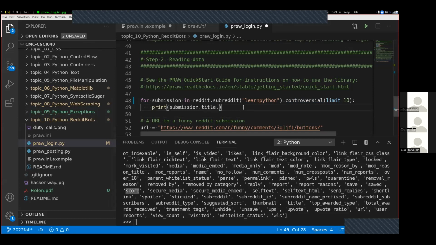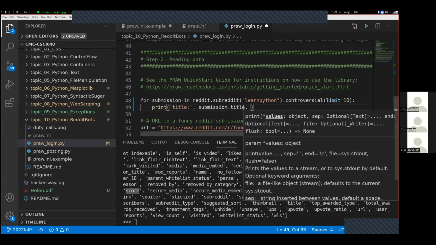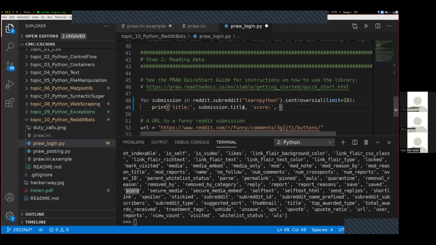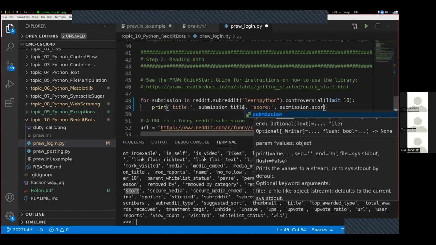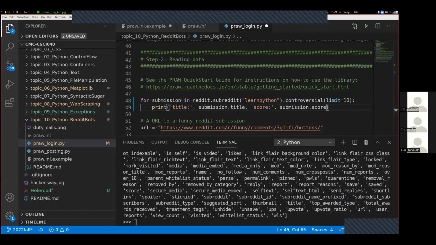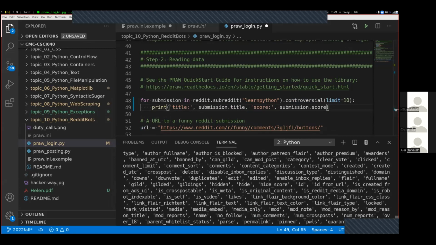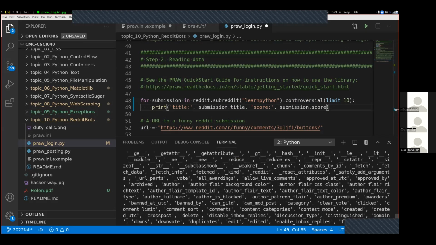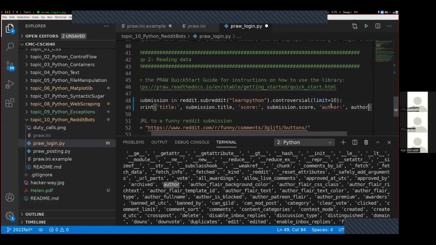So let's try actually using some of these things. Title, comma, score colon submission dot score, and then somewhere there should be something that tells us who wrote the submission. Maybe the author of the submission. There we go. That looks like author. Author colon comma author like that, and save that.